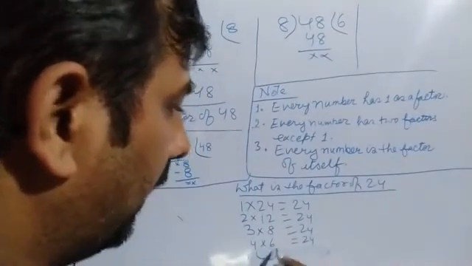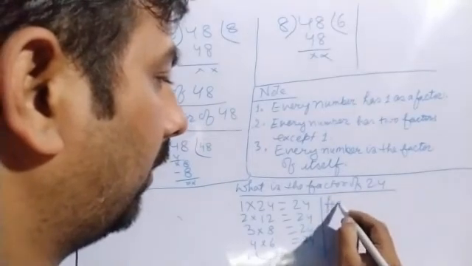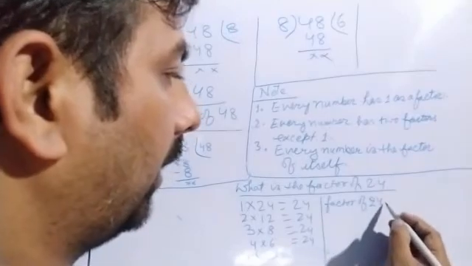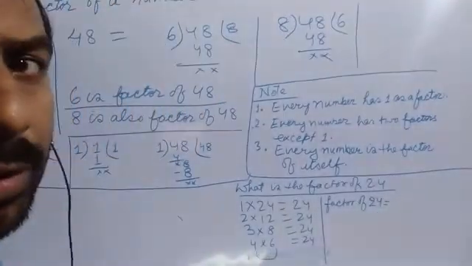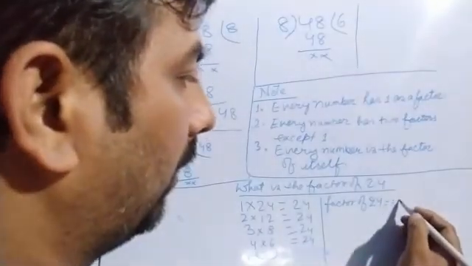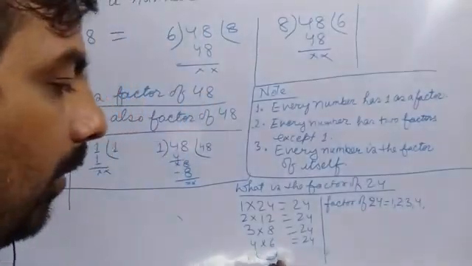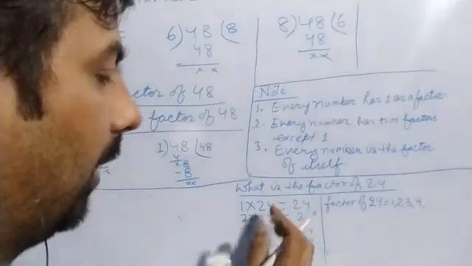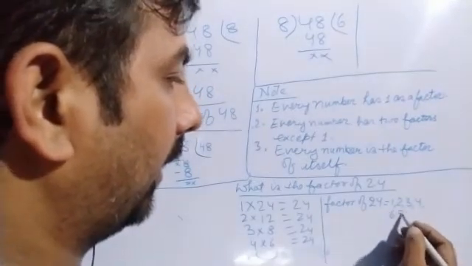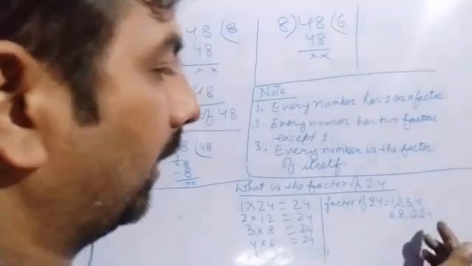From here we can write the factors of 24: 1, 2, 3, 4, and again moving upward, 6, 8, 12 and 24. These are the factors of 24.